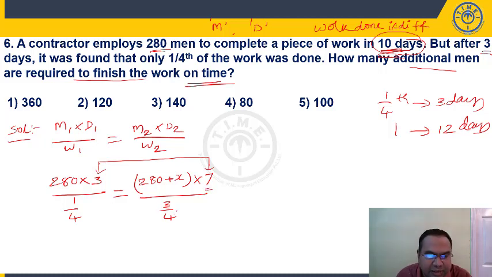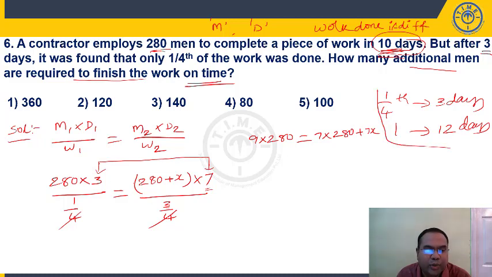Now, see here, students. These four will get cancelled. 3 into 3, 9 into 280. Don't simplify this. Don't multiply. Don't waste your time. It is 7 into 280 plus 7x. From this I can get 7x is equal to 2 into 280. 9 into 280, bring this side, minus 7 into 280 is 2 into 280. 7 goes 40 times. 2 into 40 is 80. 80 is present in choice 4.